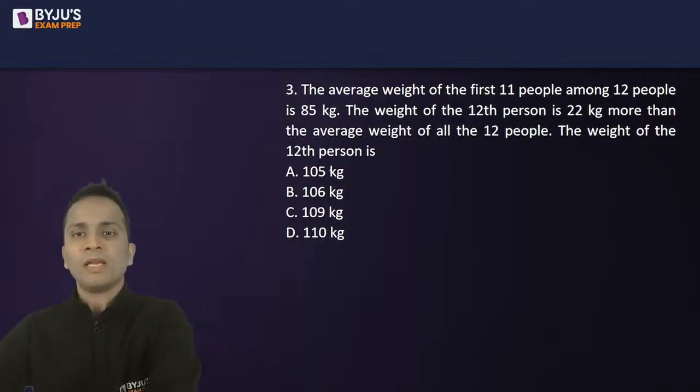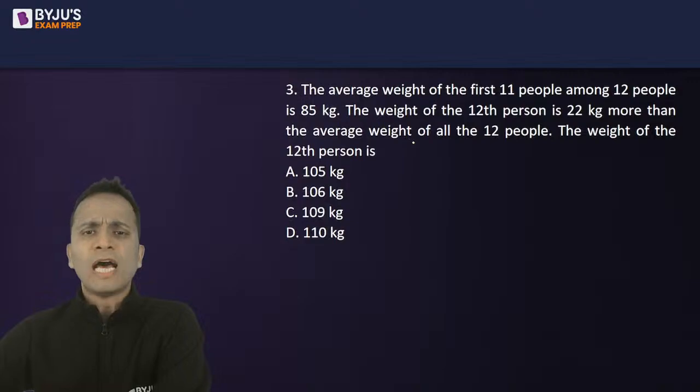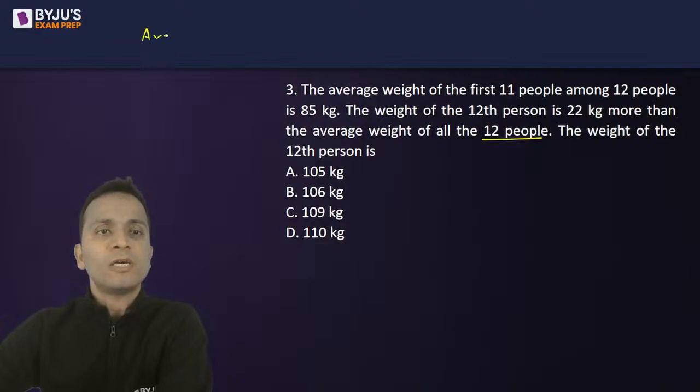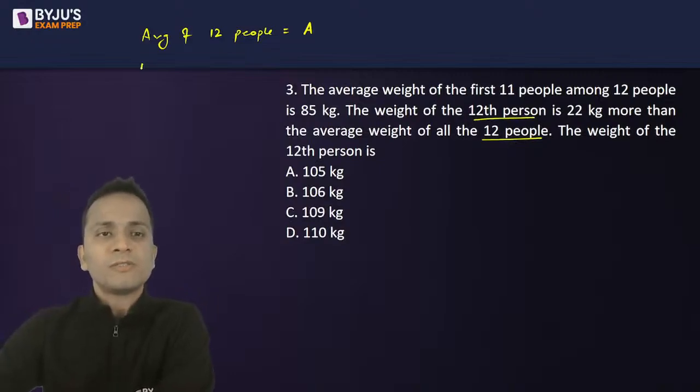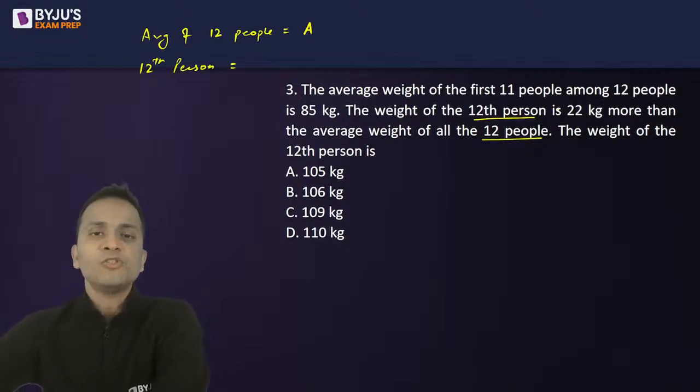Let's solve it. First of all, I'll assume the average weight of the 12 people. Let's say this is equal to A. Now they're saying that the weight of this 12th person is 22 kgs more than the average weight of all the 12 people.